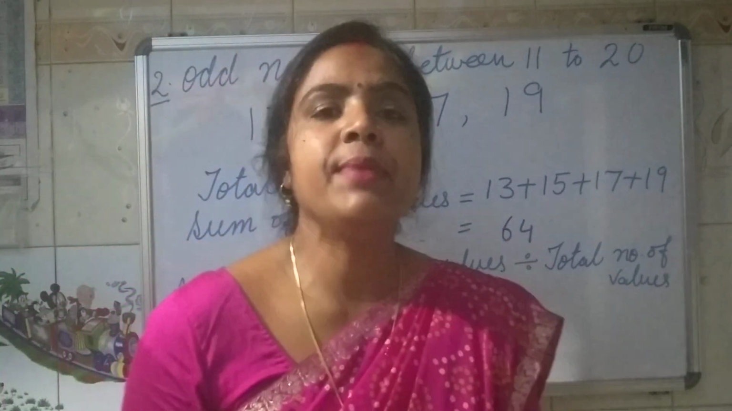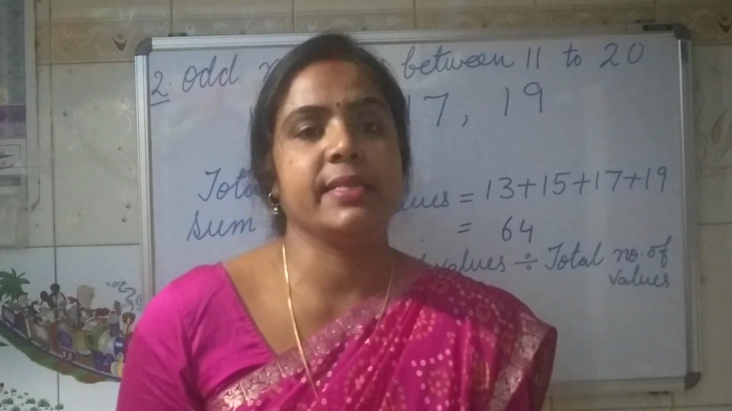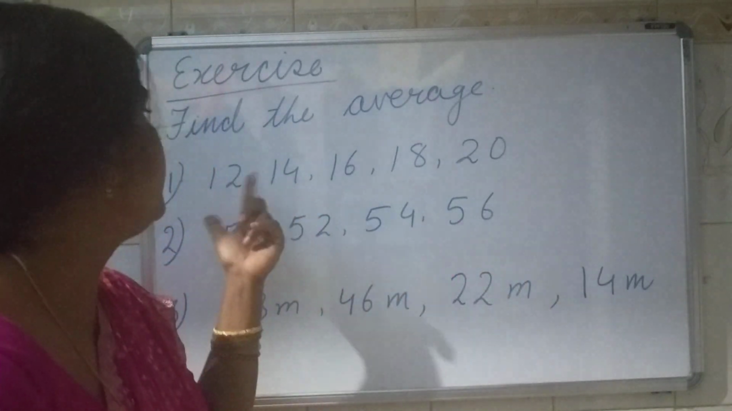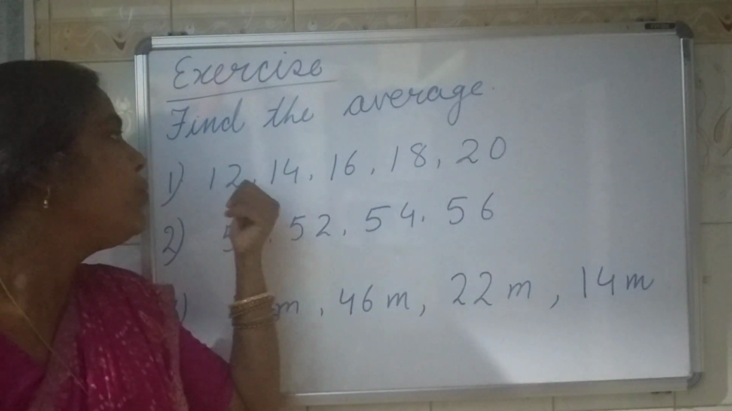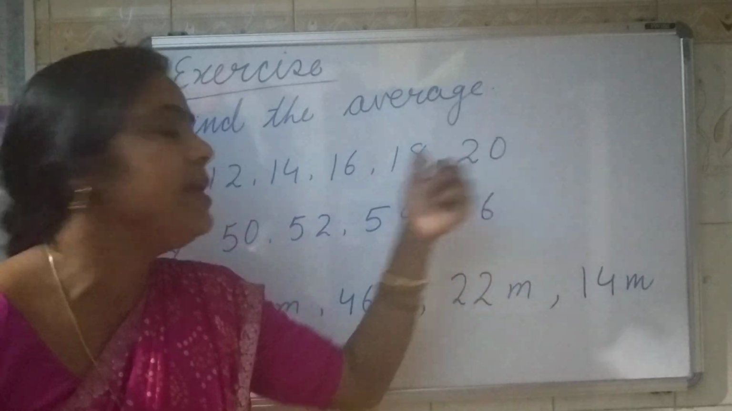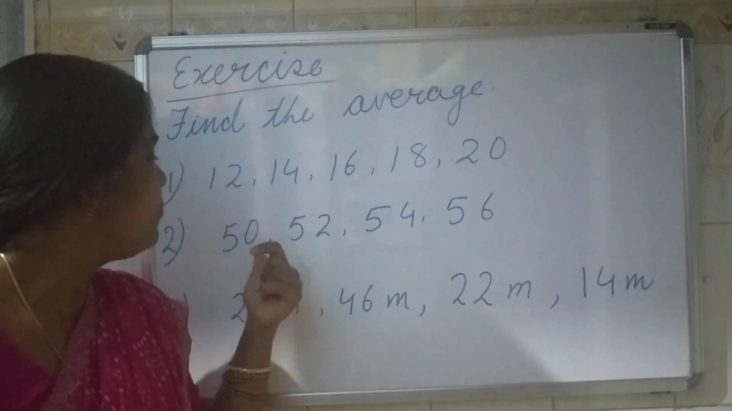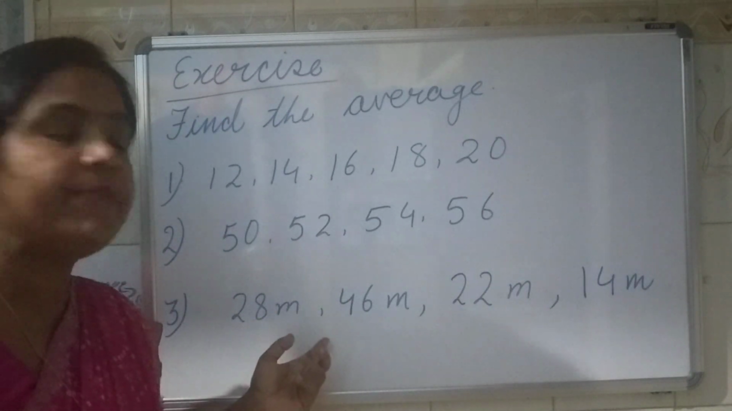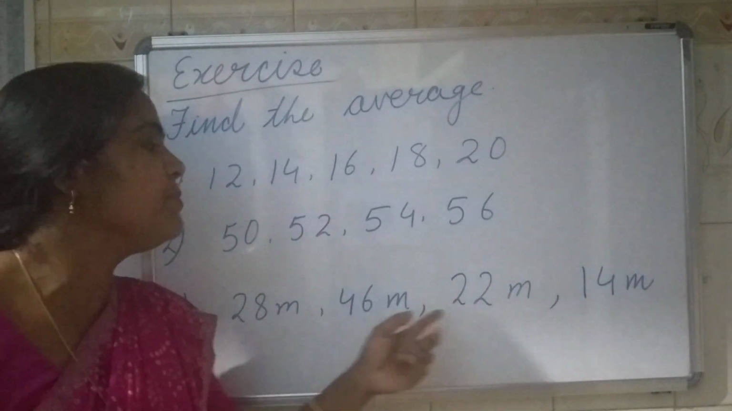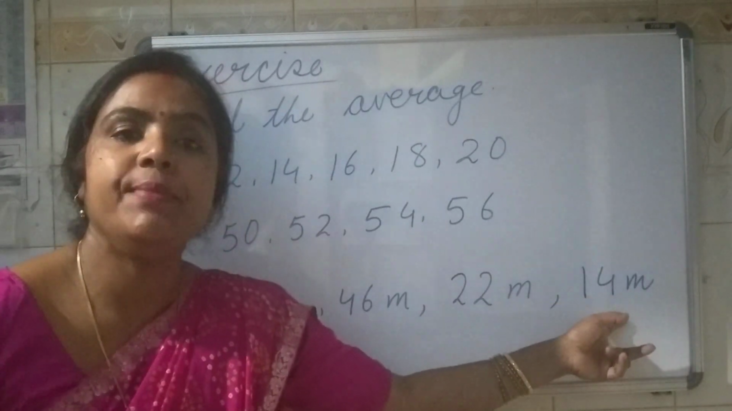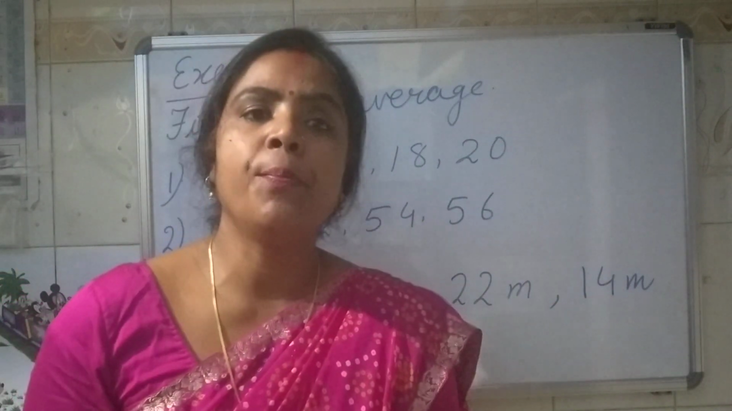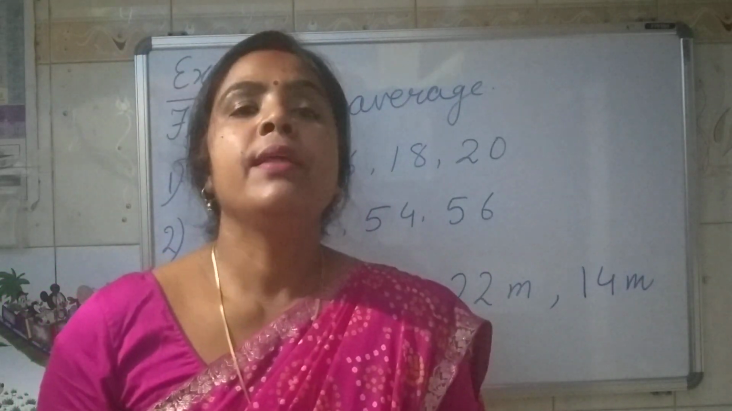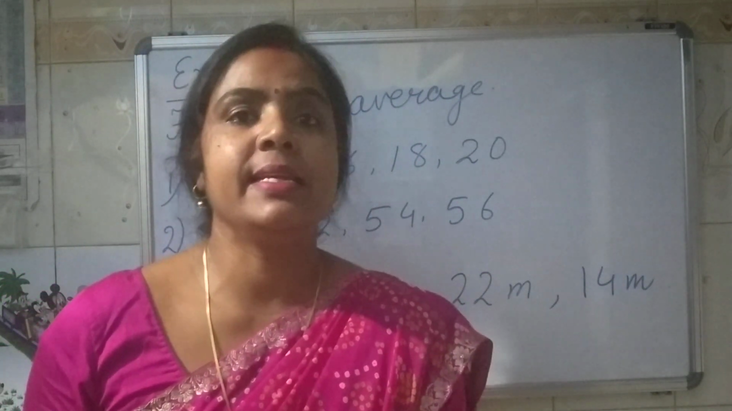Okay, now solve some exercises and do the practice. Now here are some questions of average. First one, we have to find out the average of 12, 14, 16, 18 and 20. The second one, find the average of 50, 52, 54, 56. And the last one is find the average of 28 meter, 46 meter, 22 meter and 14 meter. I hope you understood this topic. Solve all the exercises, do the practice and be very good in maths by practicing again and again.